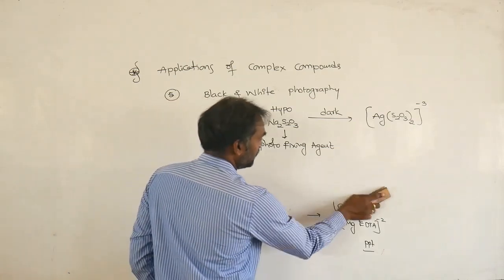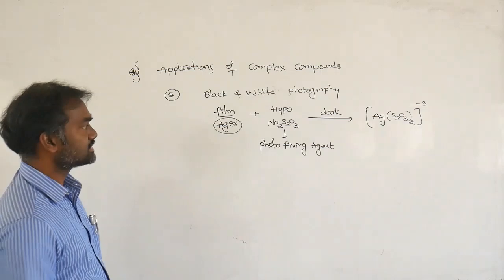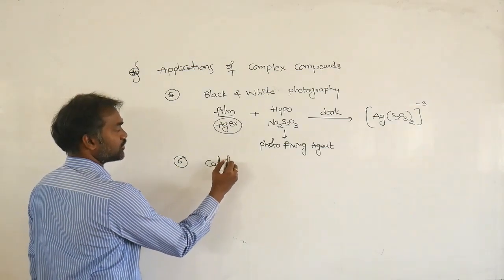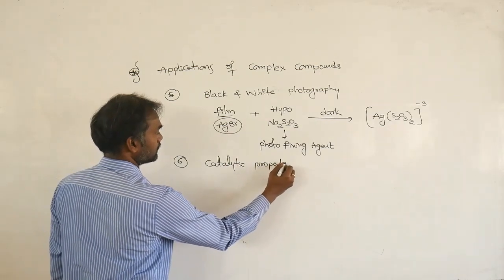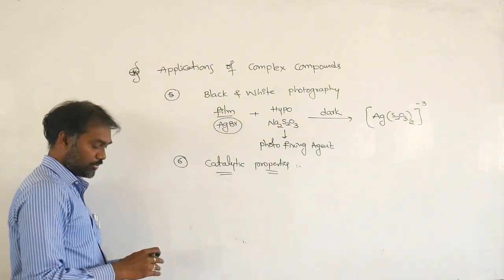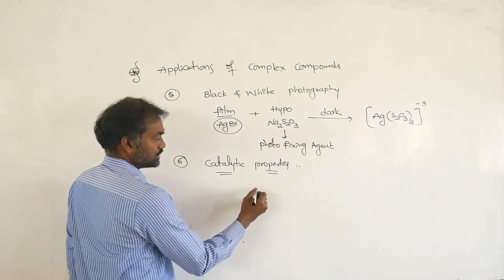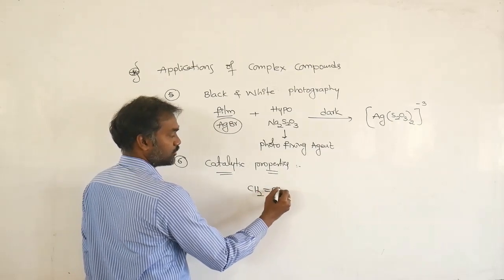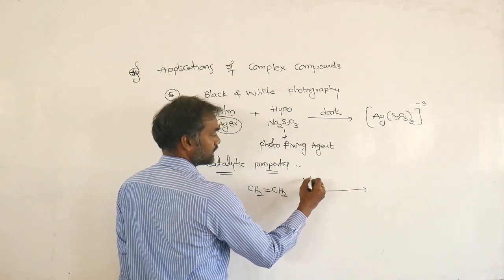Next, many of the complex metals also act as catalysts. They show catalytic properties also. What does catalytic property mean? Let me say some examples. Wilkinson catalyst: CH2=CH2 is treated with Wilkinson catalyst.